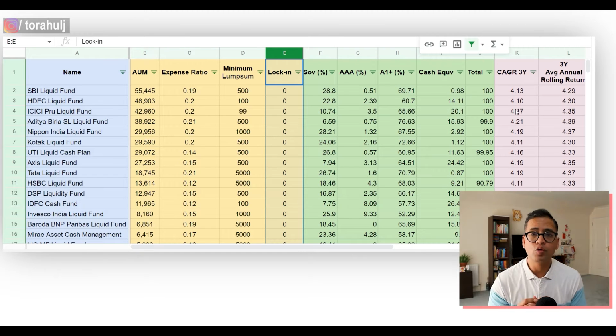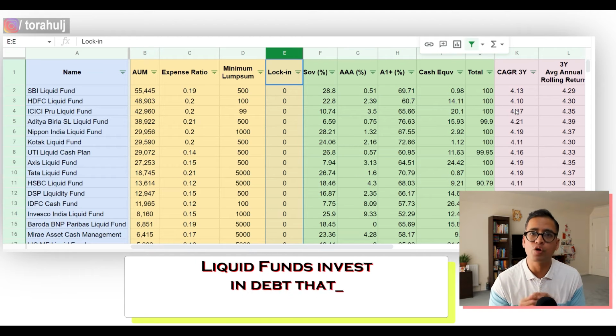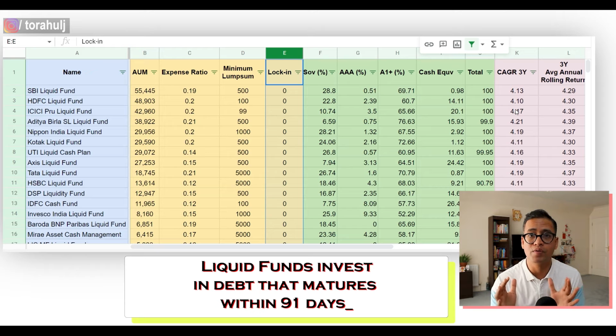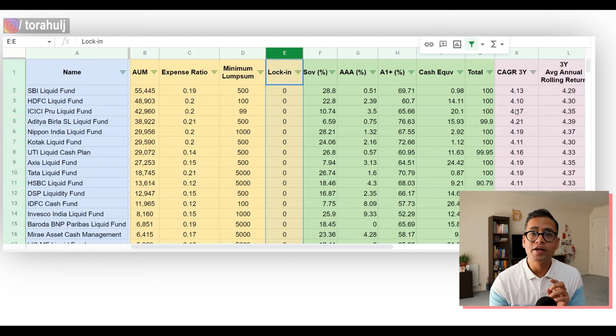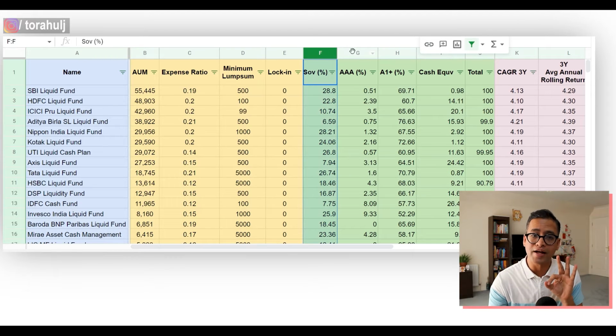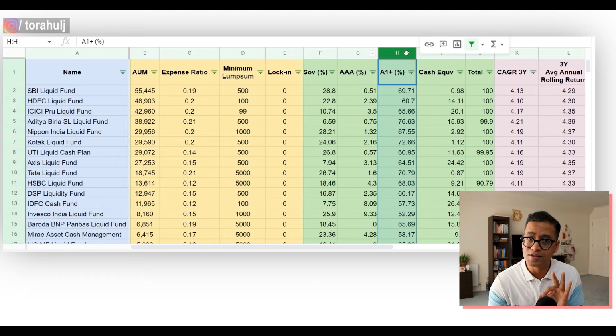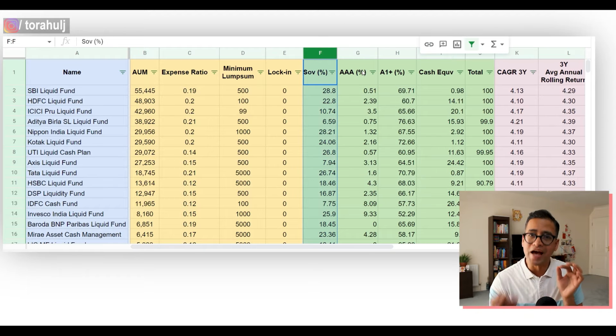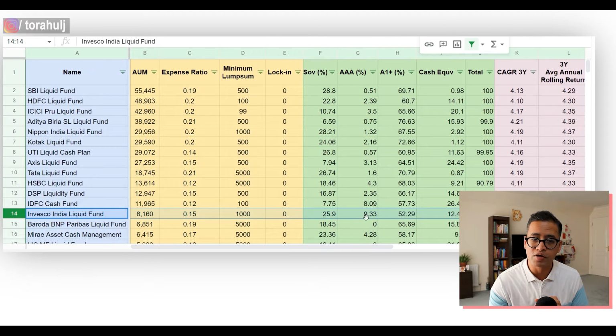As you may already know, liquid funds invest their money into debt instruments which mature within 91 days maximum. But more importantly, what we really need to find out is where they have actually invested their money. So what you see on my screen is 3 categories that we are going to consider right now, and I want to give you a live example of a liquid fund, let us say Invesco India liquid fund, because it has all these 3 categories covered.